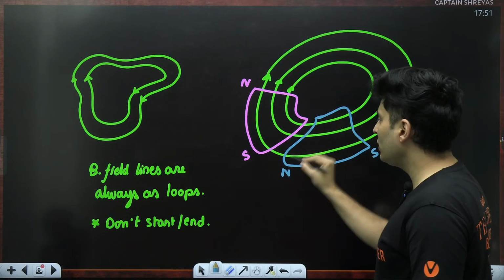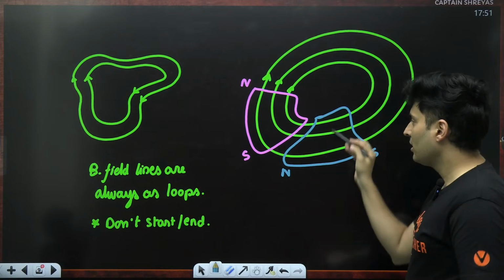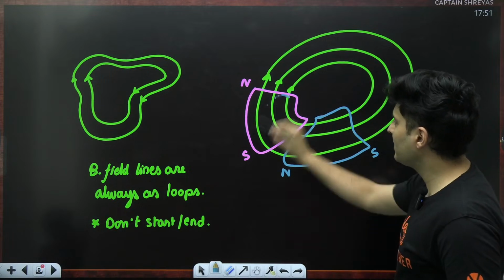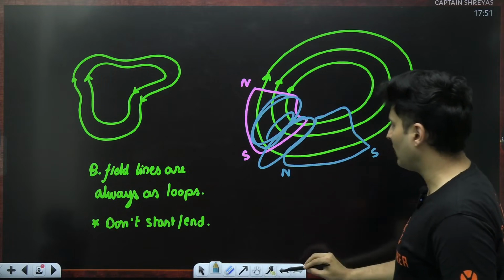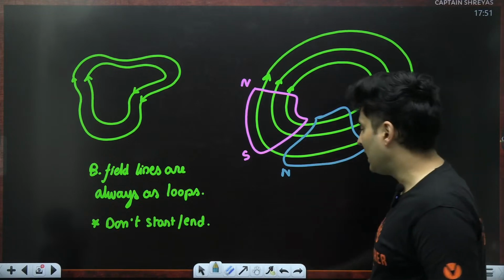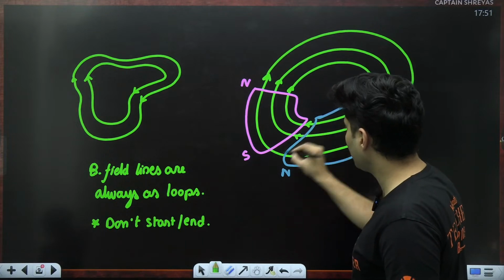So this definition of North Pole and South Pole depends on where you are seeing that object. If this is my object, then this side becomes north. But if this is my object, then this part becomes south. So it depends completely on the object and the relative direction of the magnetic field lines. In this case, the magnetic field lines were coming here.